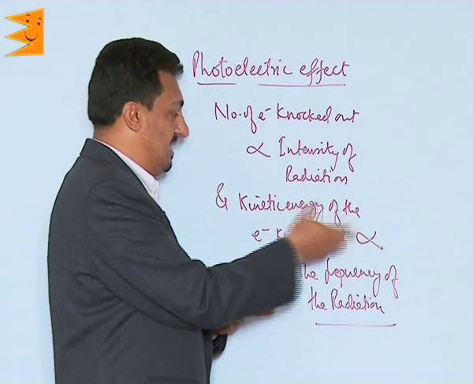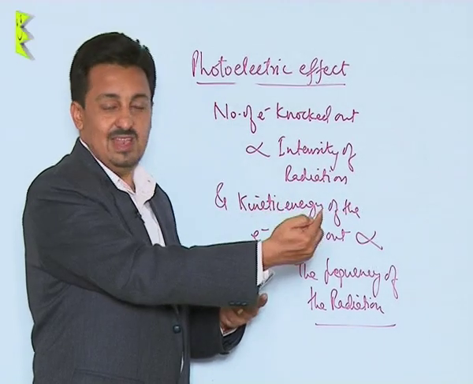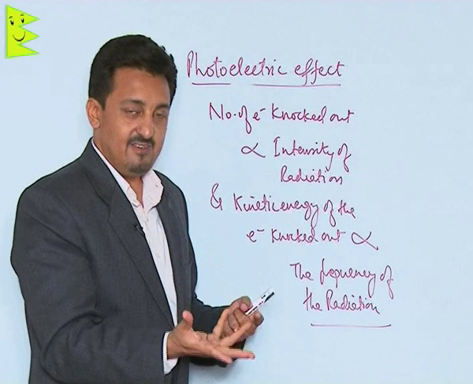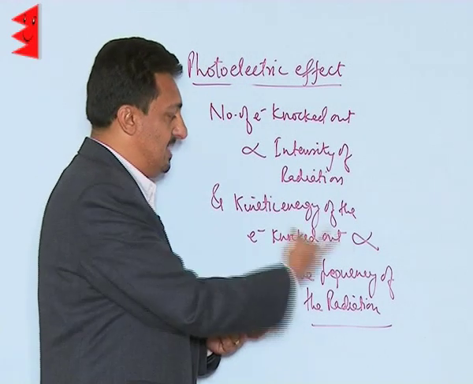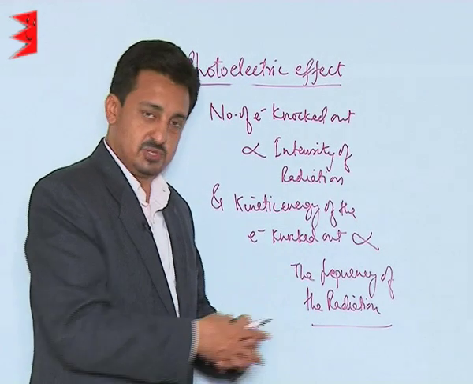And the kinetic energy of the electrons knocked out, because when the electrons are knocked out they must be having certain energy, which is called the kinetic energy, is directly proportional to the frequency of the radiation used.